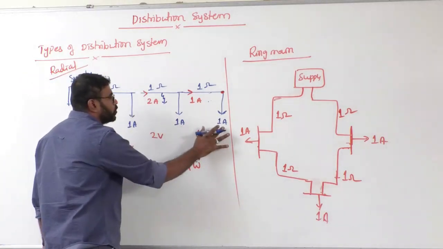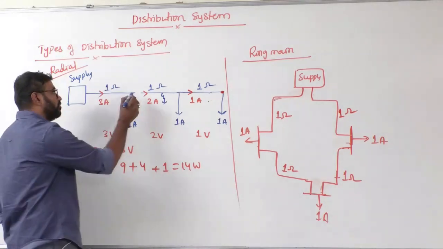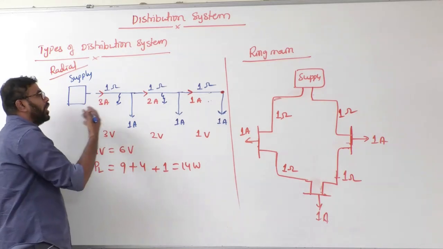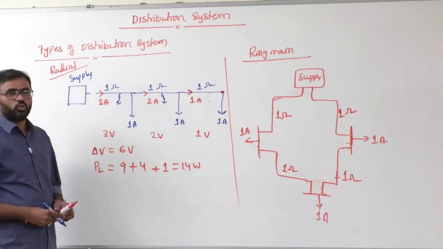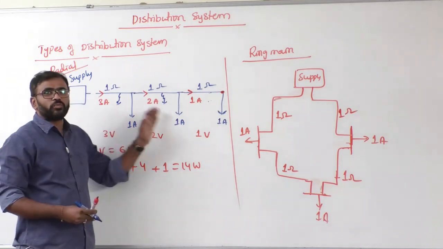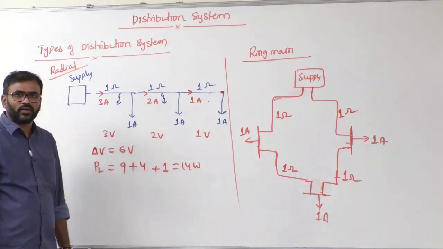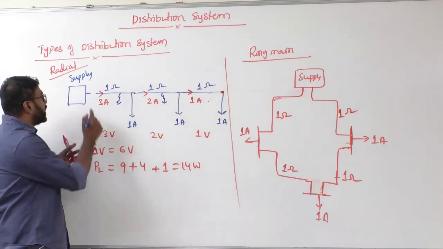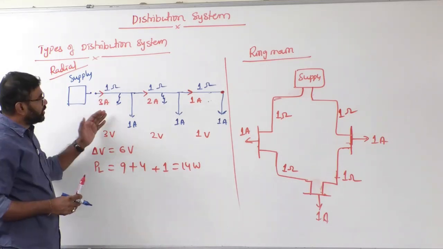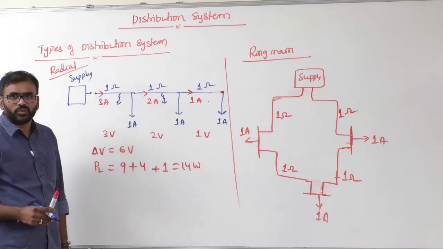Then these two consumers experience loss of supply. Fine. Suppose there is a problem in this section, then all the consumers connected to this distribution supply experience a loss of supply. Correct or not? So that means the reliability is very low in the case of the radial distribution system.